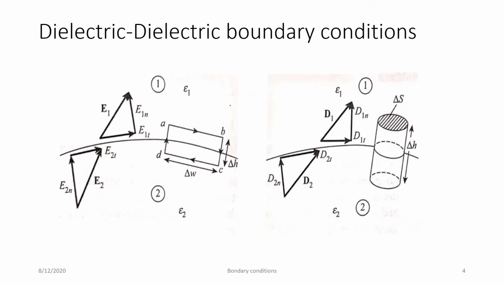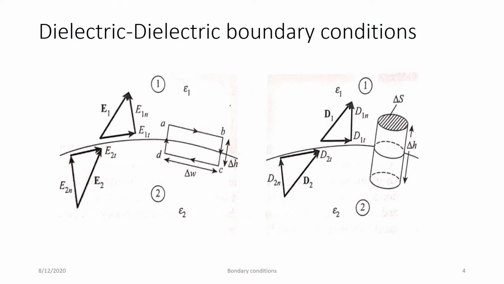So first is the dielectric boundary condition. Here the boundary is shown, and across the boundary there are vectors. One is vector E1, second is vector E2. Now when vector E1 is transmitted, as we said earlier, you have to decompose this vector E1 in region 1 into two components: E1t and E1n.